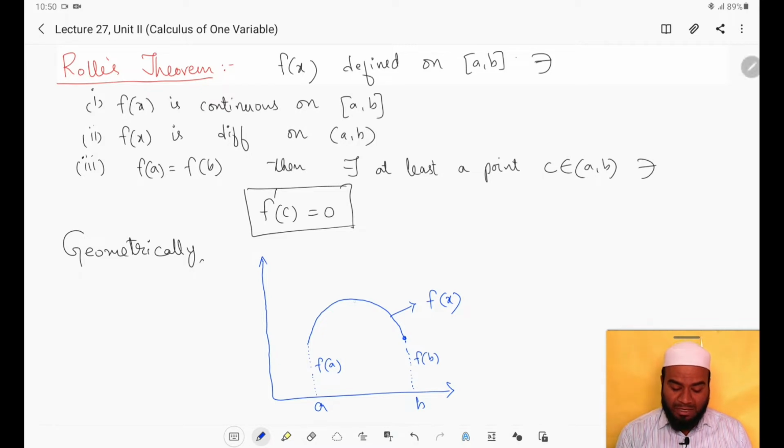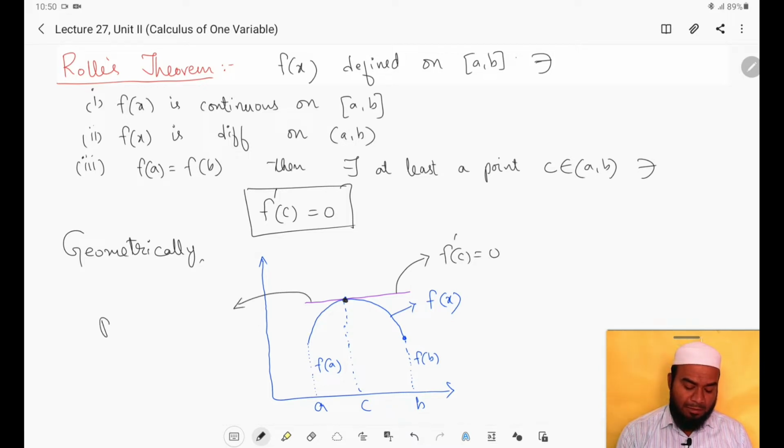So here you can find a point corresponding to this point c, such that if you draw a tangent here, the tangent is having slope 0, that is f dash of c equal to 0. At this point the slope of the tangent is 0, or you can observe that this tangent is parallel to x-axis, right? This is what Rolle's theorem says.